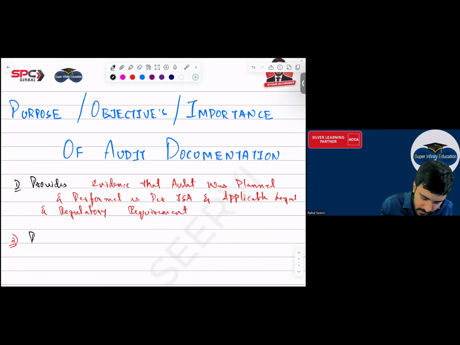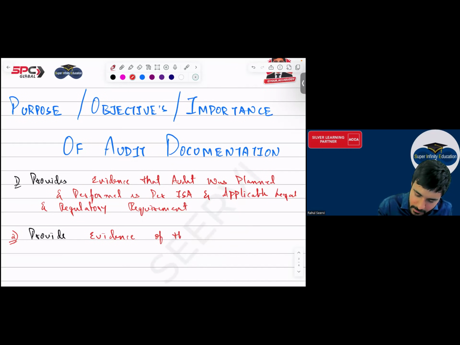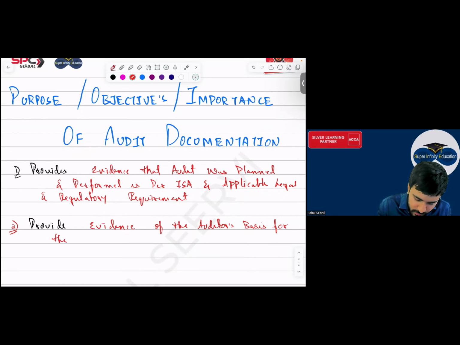Then provides evidence. लिख लो everyone, I'll explain. The first 2 points are same. Evidence of the auditor's basis for the conclusions.